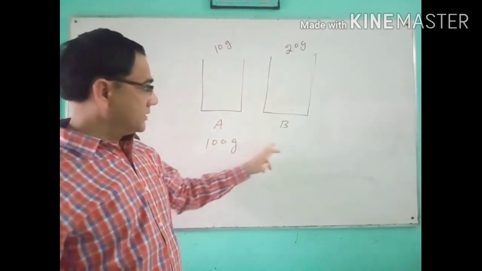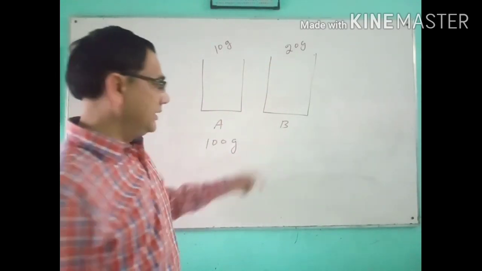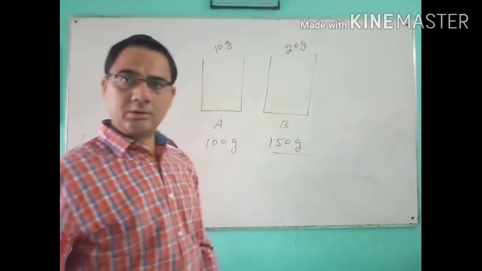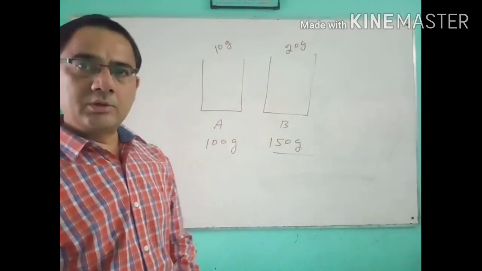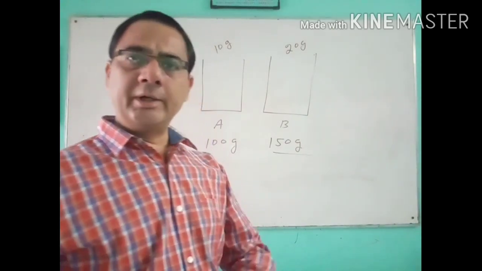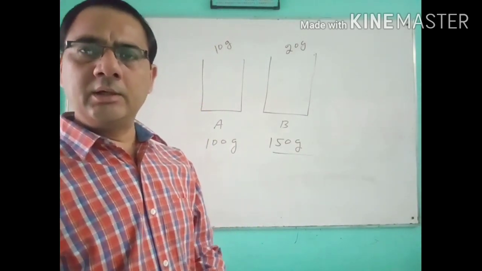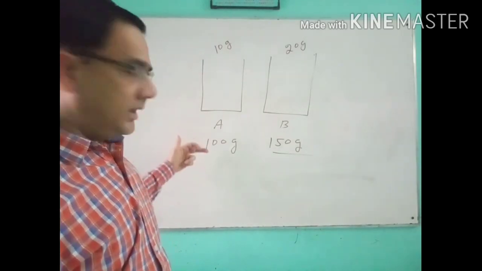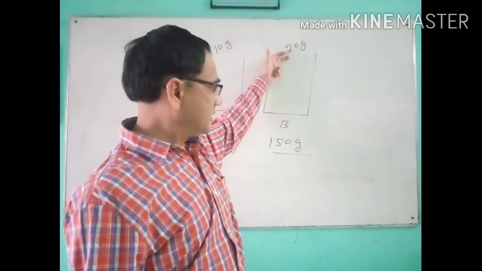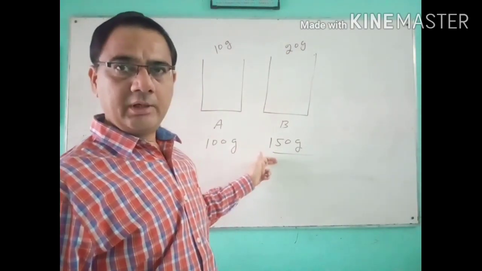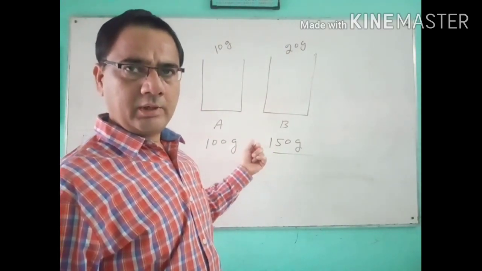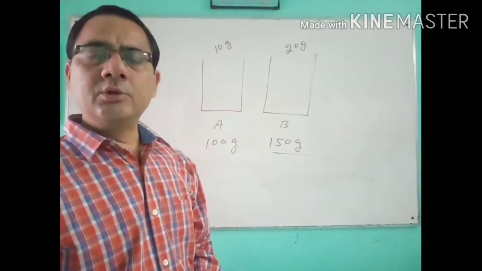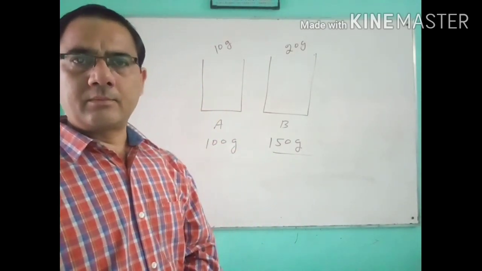But here the mass of the solution we will not take the same. We will take 150 gram of solution. So here the mass of the solute and the mass of the solution both are different. So how do we calculate the concentration of the solution? 10 gram solute present in 100 gram of the solution, 20 gram of the solute present in the 150 gram of solution. Then how do we calculate the concentration of the solution? So there are different ways.